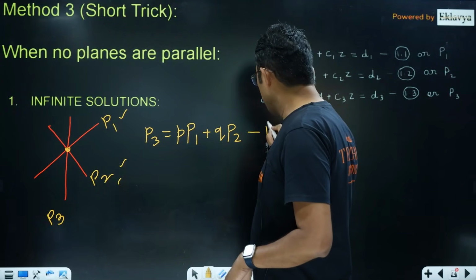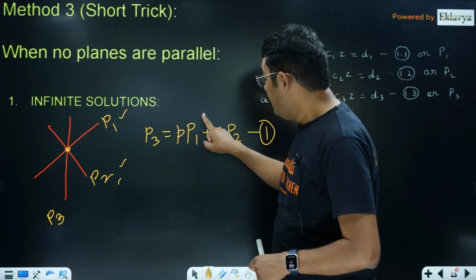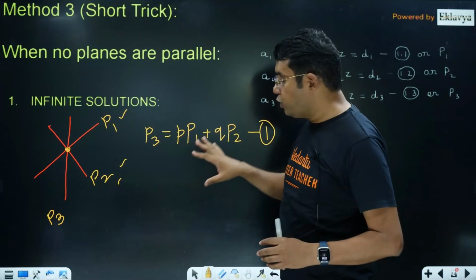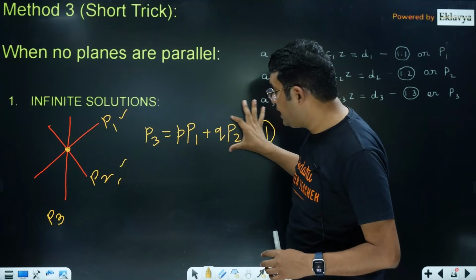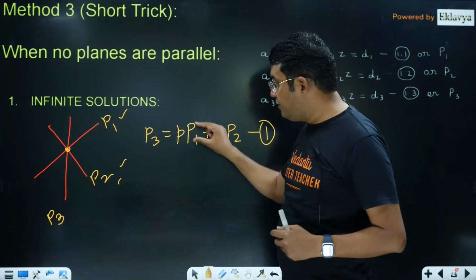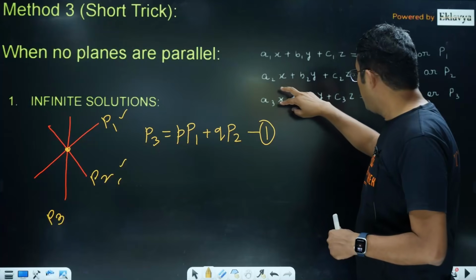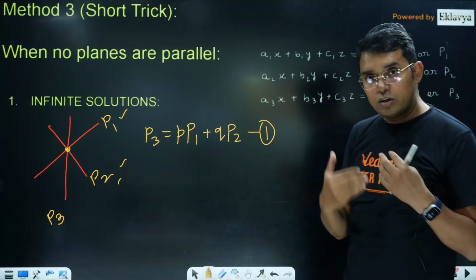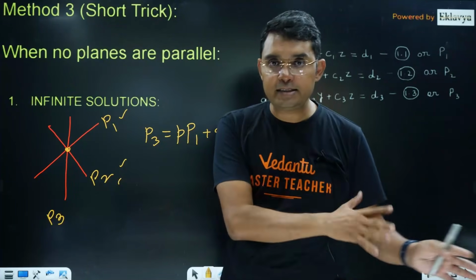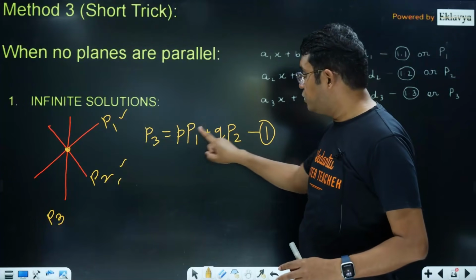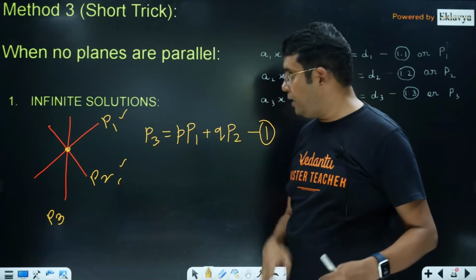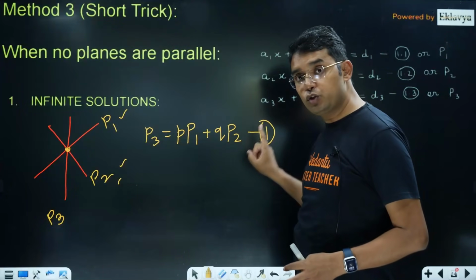In your books, you might have done this with P1 plus lambda P2. So this p is like 1. That can also be done if you divide this entire thing by p. But if you divide the entire thing by p, your equation will remain the same, but your coefficient will change. Because we are given coefficients in the question itself, we cannot change them. So that's why I have kept p here. So that is also unknown for me. One unknown is p, one unknown is q.